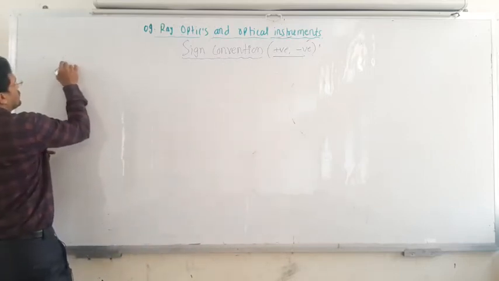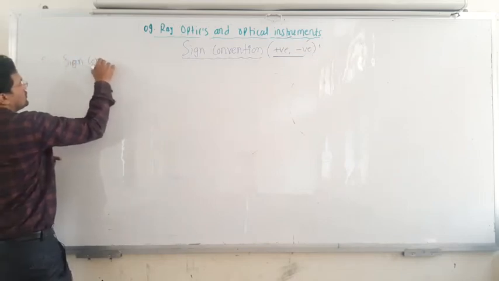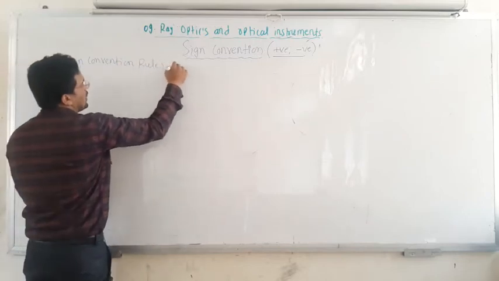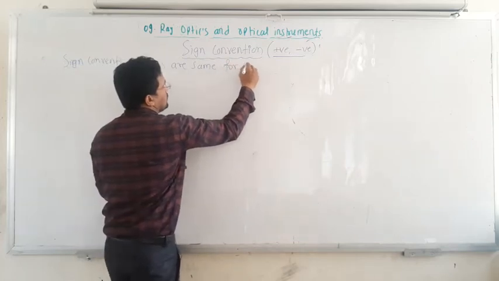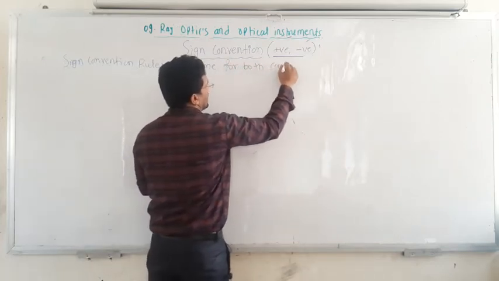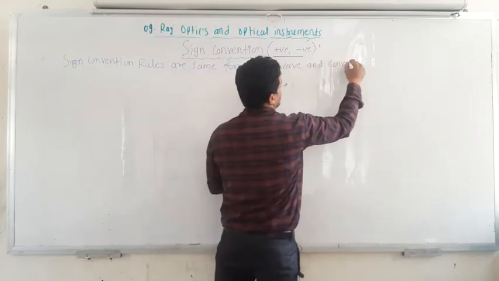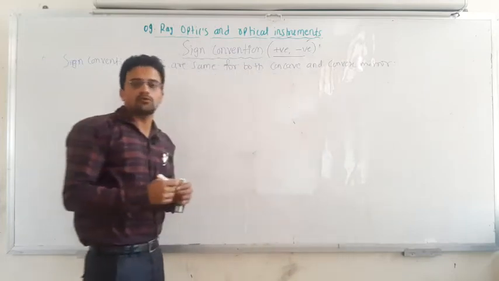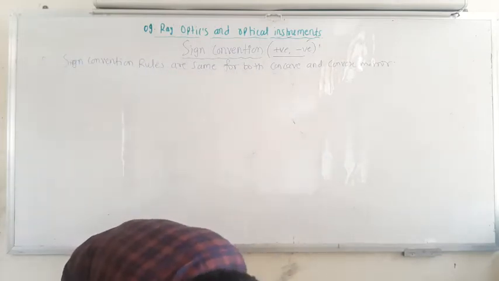So the sign convention rules are the same for both concave and convex mirror, both the mirrors.